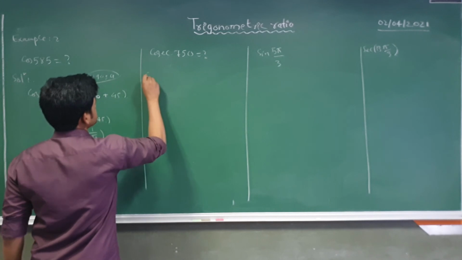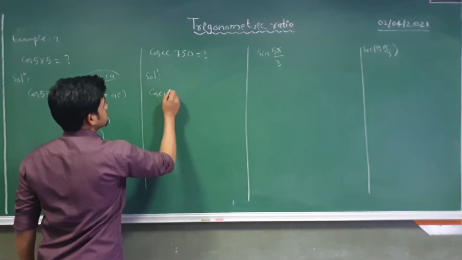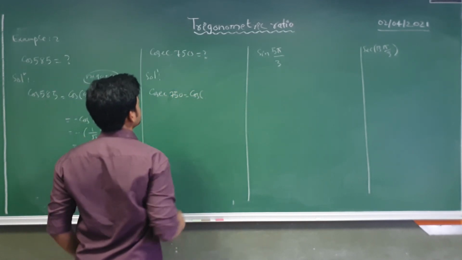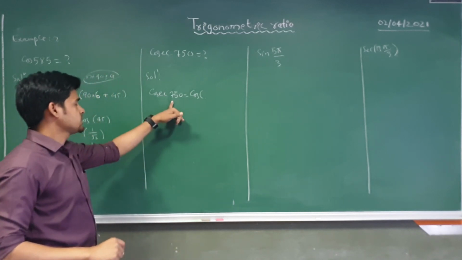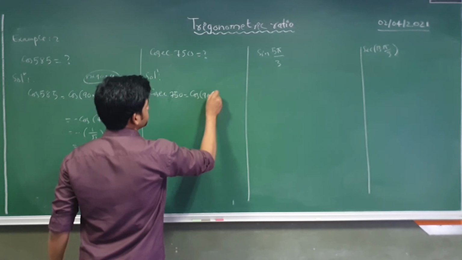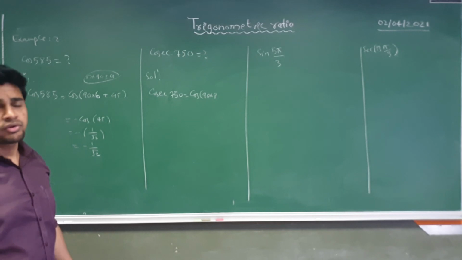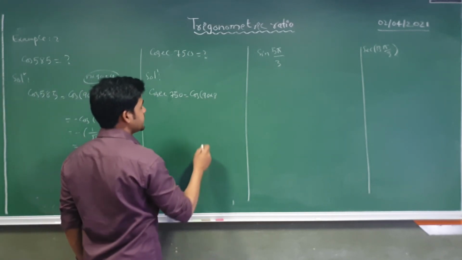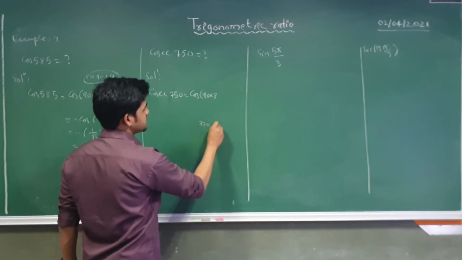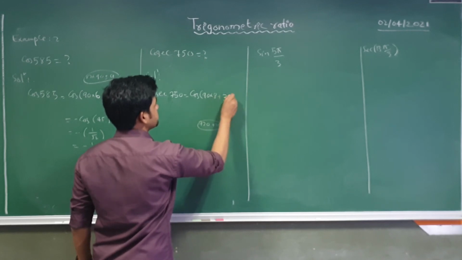Just look at this question. Here we need cosec 750. So can I make 750? 90 into 8, that means 720, plus 30.